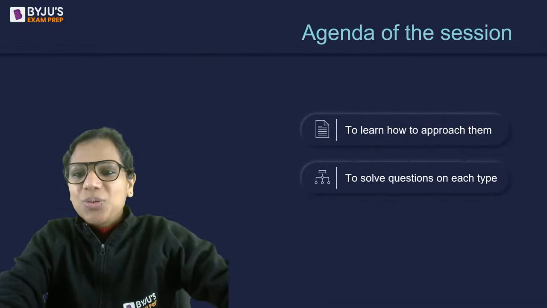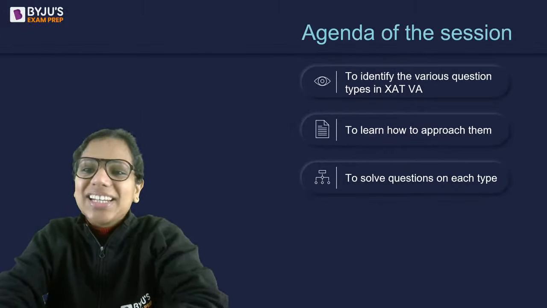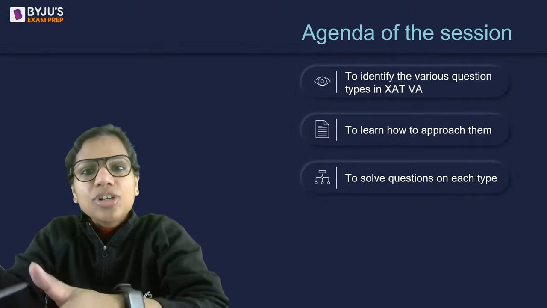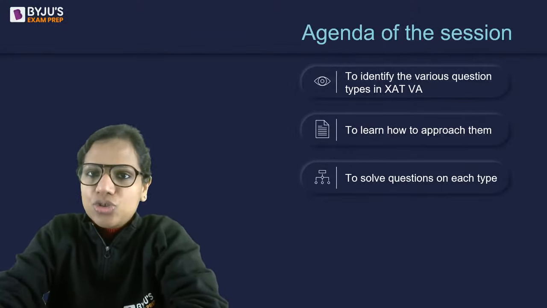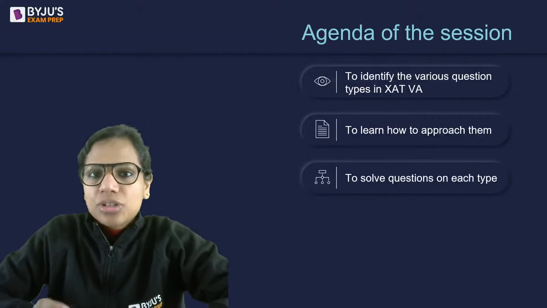So, as I've already told you, okay, we'll identify the various question types. Today, we'll talk about verbal ability and poem comprehension. Okay, I haven't brought reading comprehension questions today.